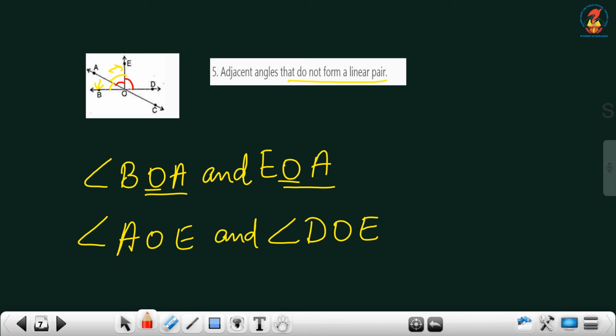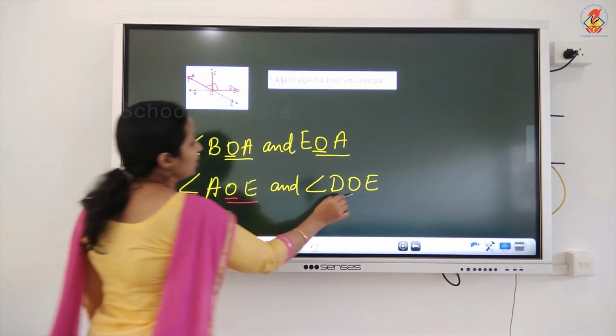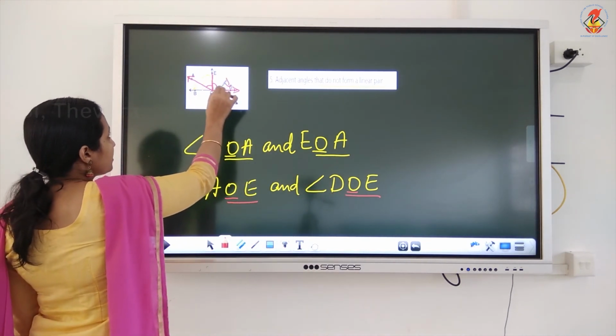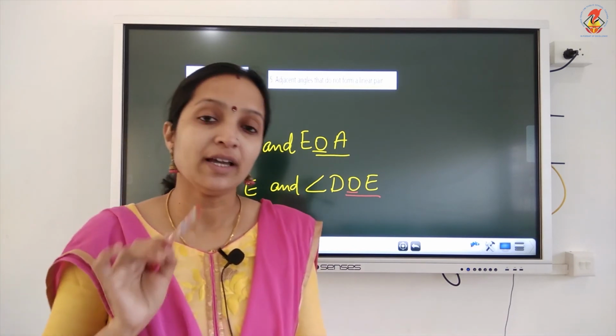The sum is not equal to 180 degrees. If it is 180 degrees, it will come in a straight line. Is it a straight line? No. Angle AOE is this and angle EOD is this. Not a straight line, the sum is not 180. So angle AOE and angle DOE are adjacent angles. Yes, they have a common vertex O and common arm EO, and the uncommon arms on either side. So we got the next pair of adjacent angles that do not form a linear pair.